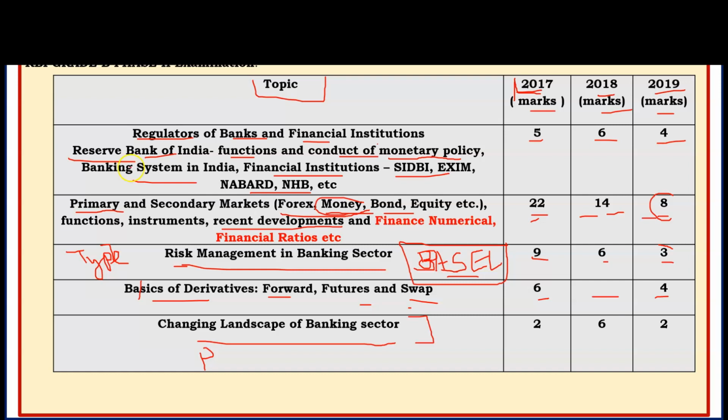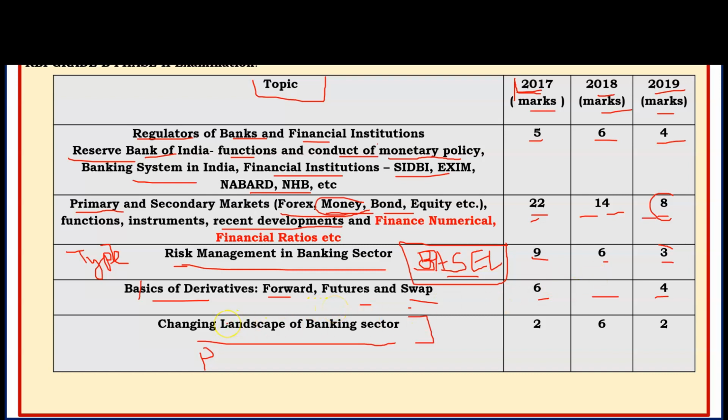You have to cover any previous steps or any schemes launched by the RBI related to the NPA, or any government of India initiative to reduce the NPA. Those are important. And next is the basics of derivatives: forward, future, and swap. The basic concept of these derivatives. What are the different terminology under forward, future, and swap and the derivative market?